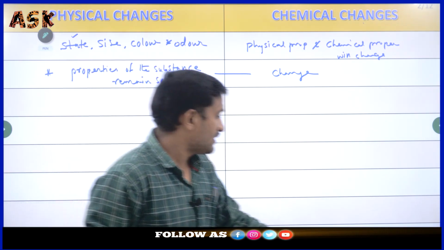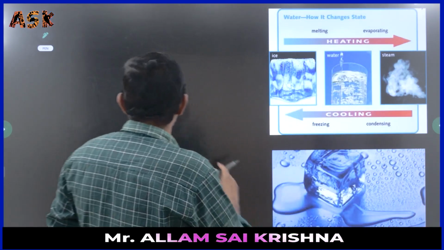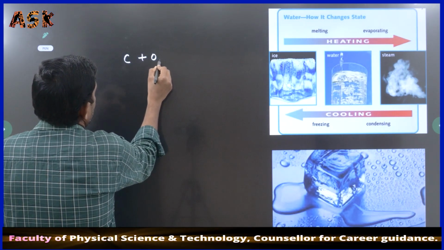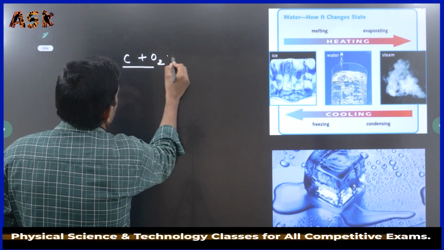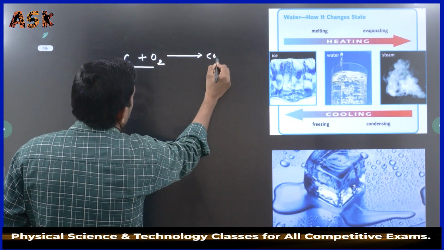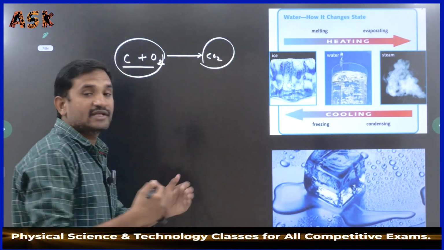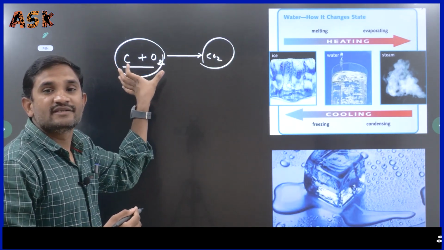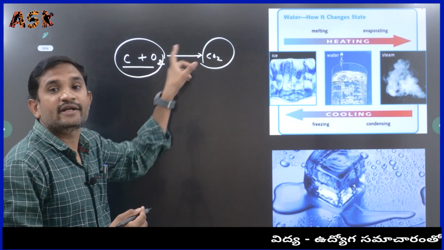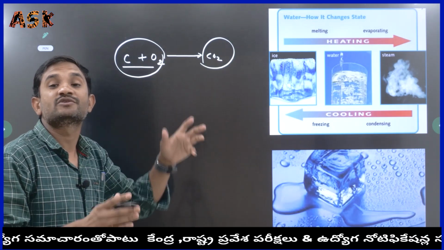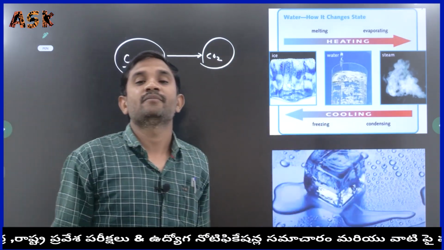Suppose, just as an example, you take carbon and oxygen. These two undergo a chemical reaction and form carbon dioxide. Each one's properties vary from each other. These reactants are combined and form the product. The product properties and reactant properties both vary from each other.